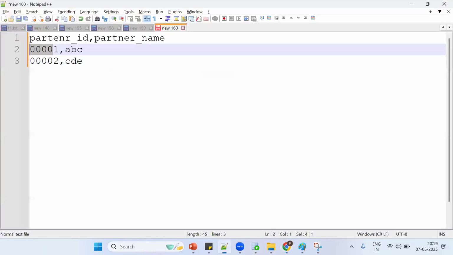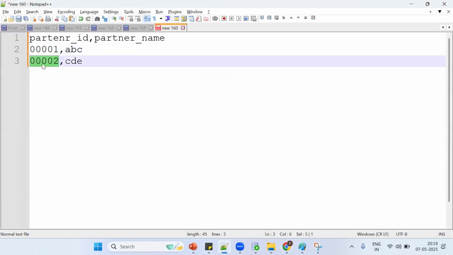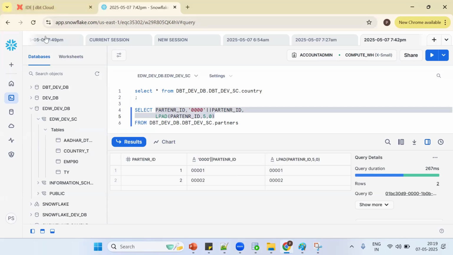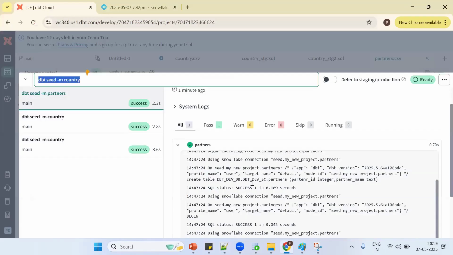We want to say to DBT, don't treat it as a number, treat it as a varchar. Why? If it is varchar, zeros will not be truncated. If it is a number, zeros will be truncated. Got the point? By default, by seeing the data, DBT assumes it's a number. But we want to say to DBT, don't treat it as a number, treat it as a varchar.